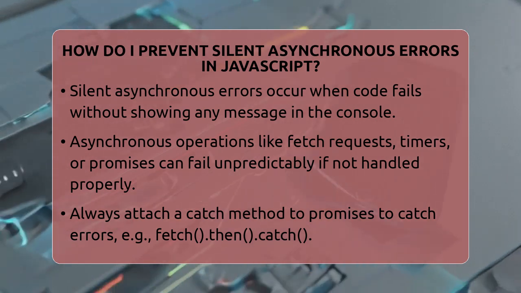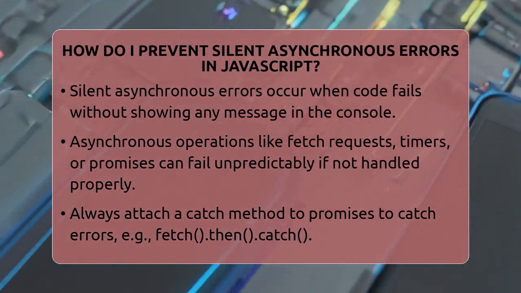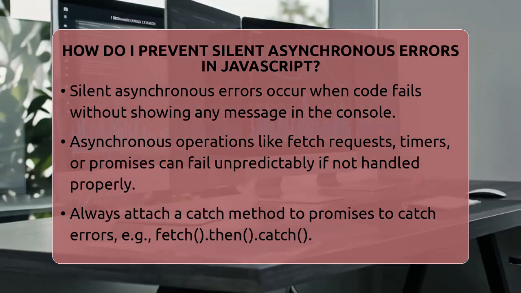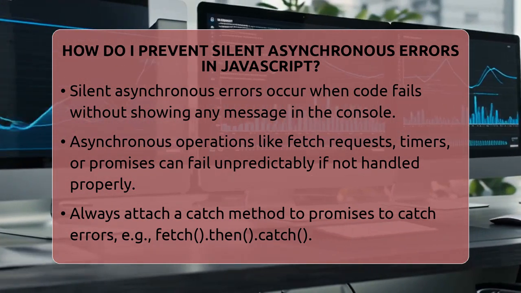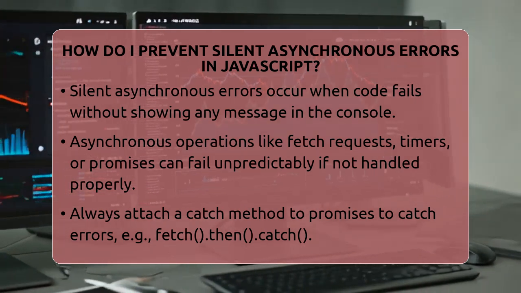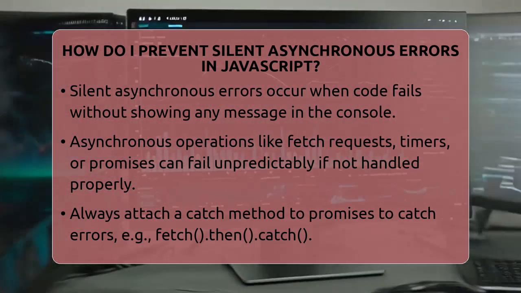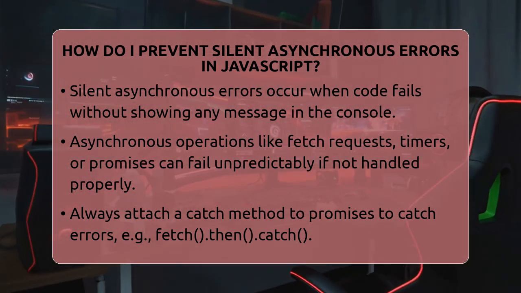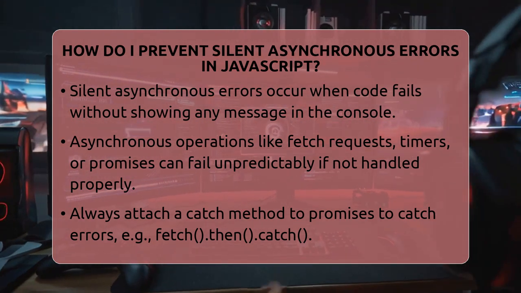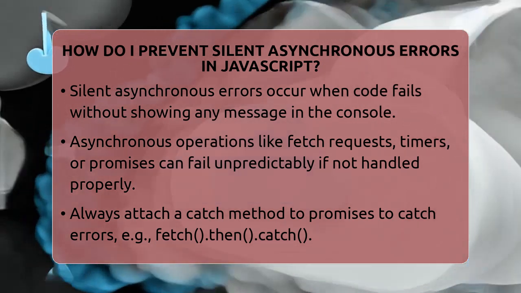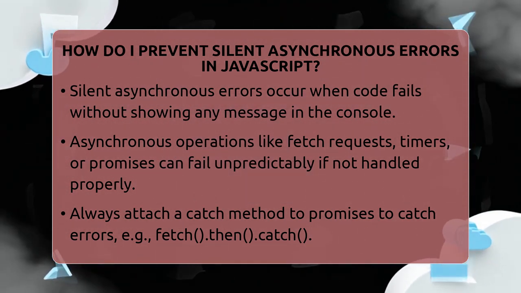Let's break it down. First, understand that asynchronous operations like fetch requests, timers, or promises can fail at any moment. If you don't handle these failures properly, the errors won't appear in your logs. Instead, they silently break your code, making bugs hard to trace. The key is to always handle errors in every asynchronous operation.